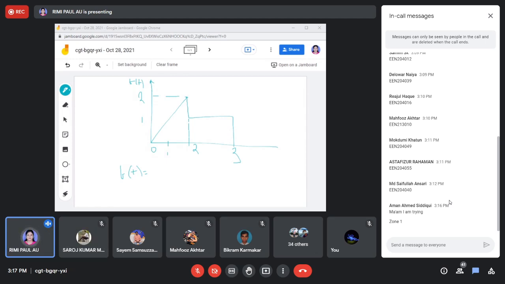So what would be the answer of this portion? If I'll take the two function f1t and f2t, then what would be the answer? If I'll take the get pulse function, so I think you won't give any answer.